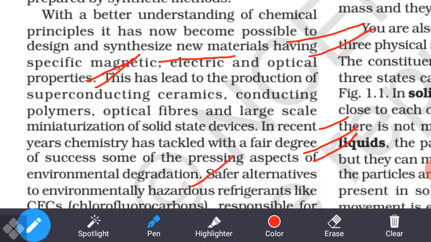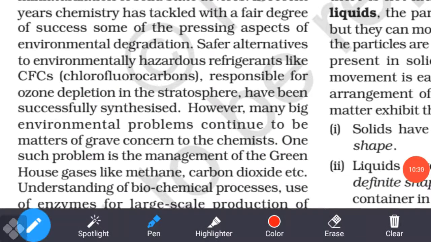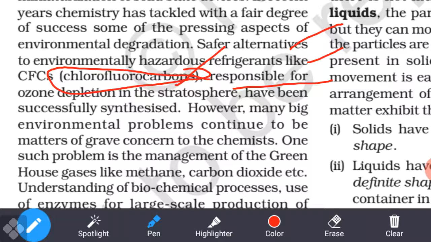So all these things we also have to manufacture. Understand? In this, and also what will happen? It suggests a safer alternative to environmentally hazardous refrigerants like CFC. You know about the CFC, the so harmful chemical which is released from the different types of machines just like a fridge, cooler. It is responsible for the ozone depletion in the stratosphere. You know what is responsible?